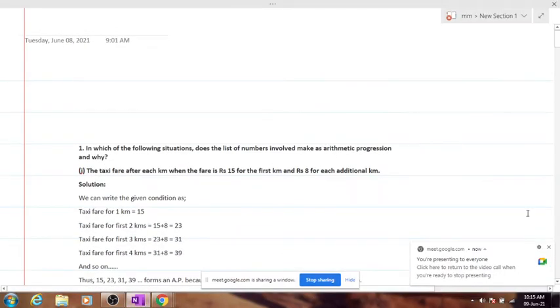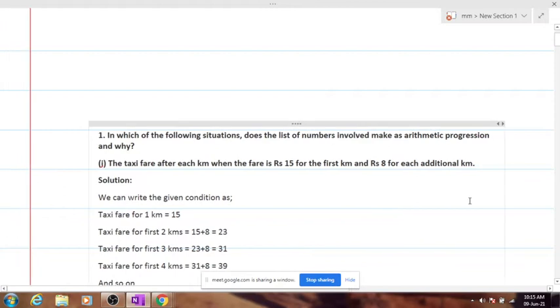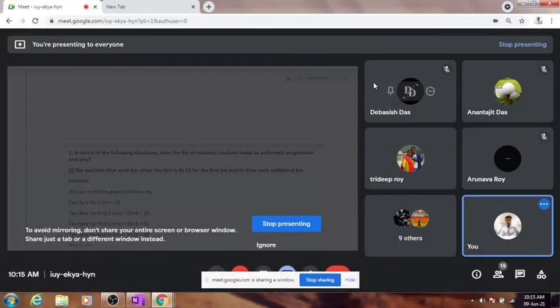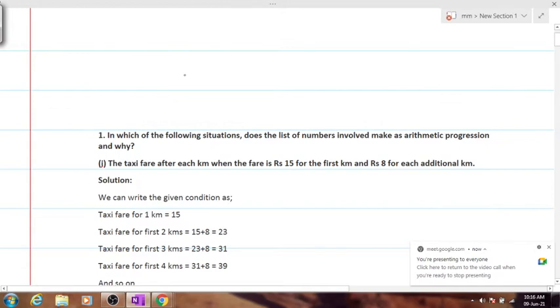So question number 1 and 2 were given as homework. We're going to start off with exercise 5.1. So are we ready? Exercise 5.1, today's date will be 09/08/21. Is everybody ready?